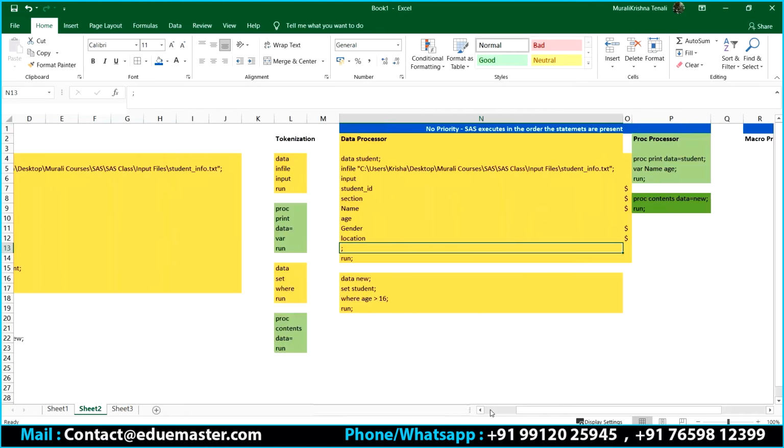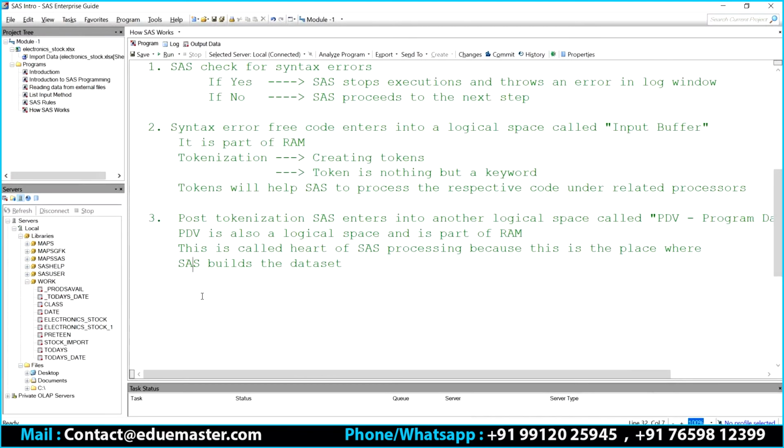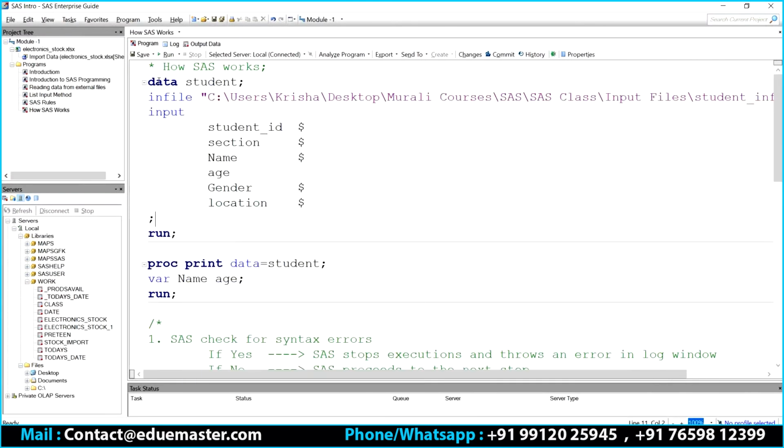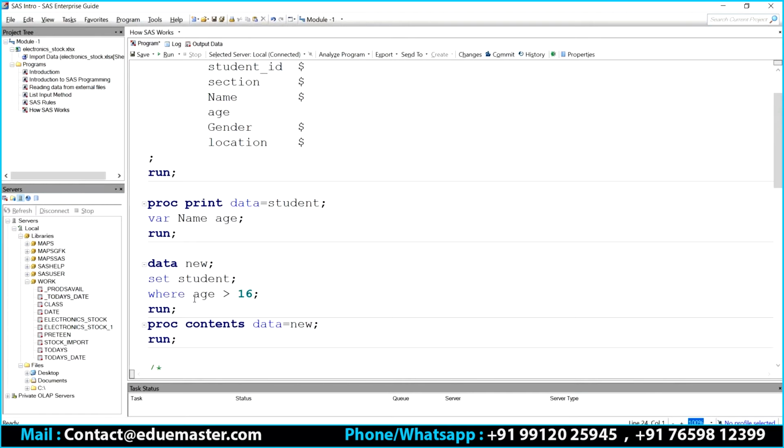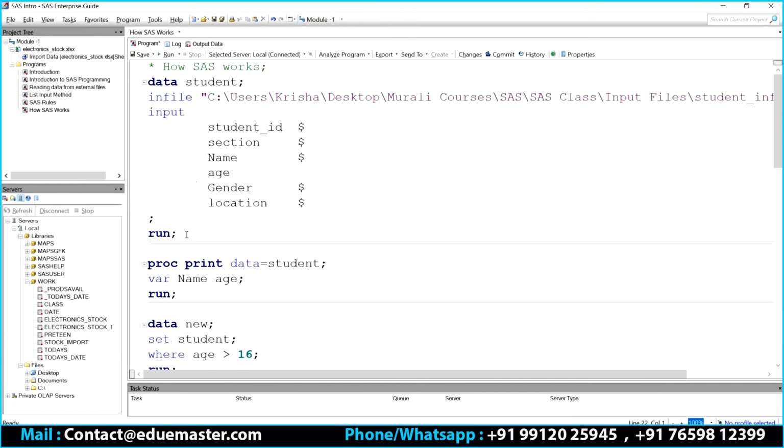So in my code, which one has come first, data or proc? Data, right? And also you can see this one. Let's say I'll add all the 4 parts of the code. You can see there are 2 data blocks and there are 2 proc blocks. So how does SAS need to execute now? I don't have any macros here, right?